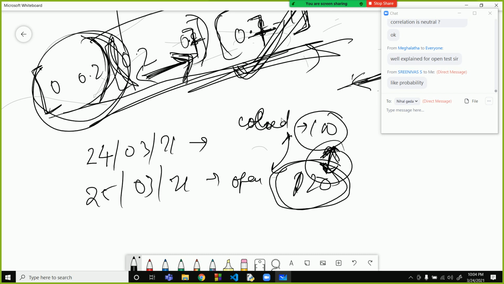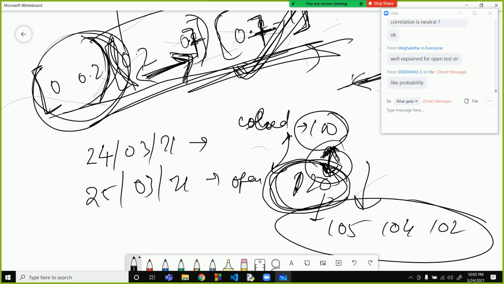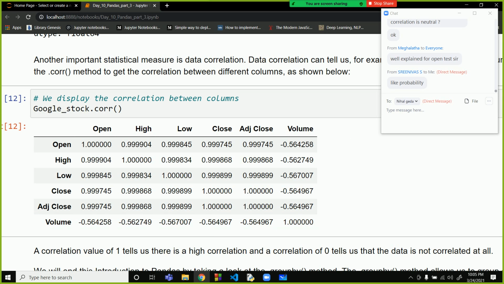So the value of the stock that opened over here is very high and it is most likely to fall. If a value opens this much higher, it usually goes down again to somewhere around 105, 104, 102. Now what is the volume? The number of stocks traded at that point.